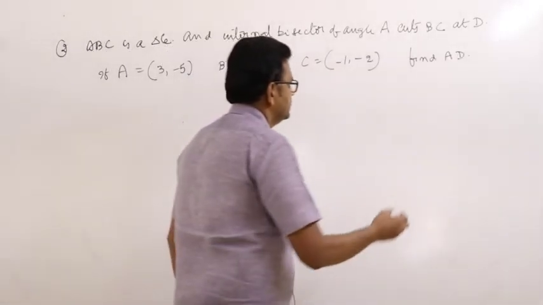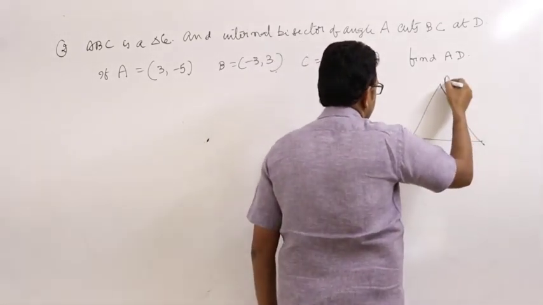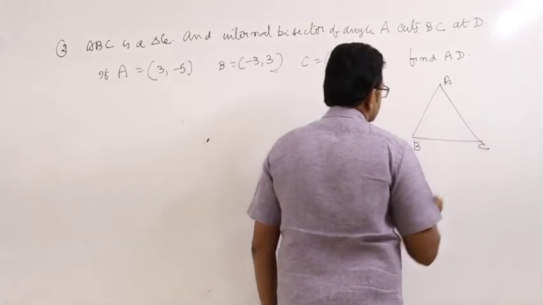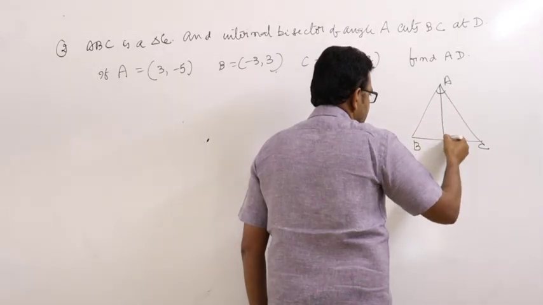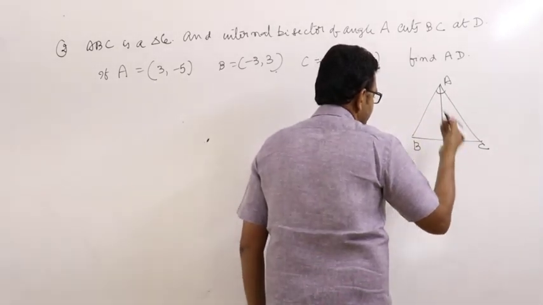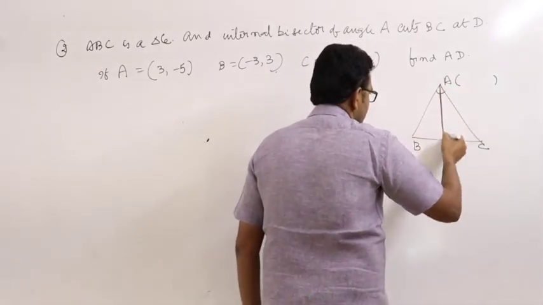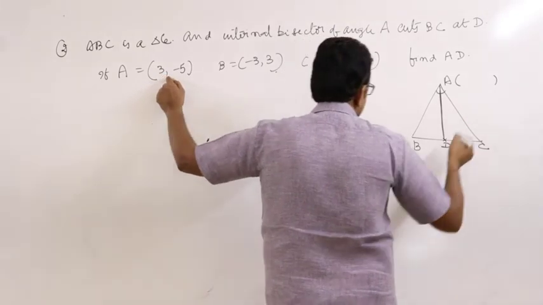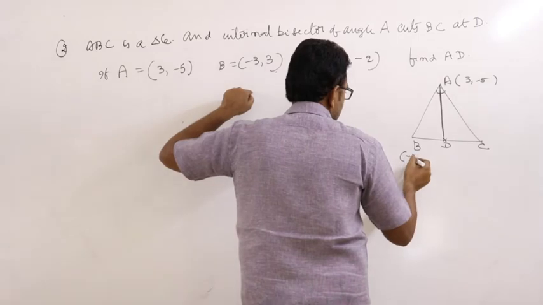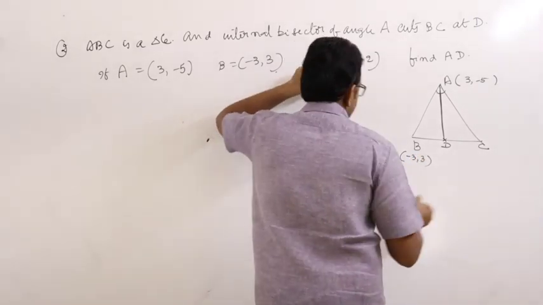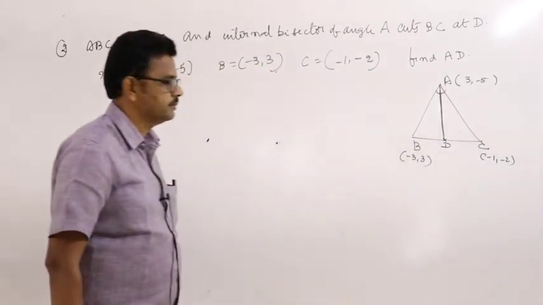ABC is a triangle. The internal angle bisector of A cuts BC at the point D. Then find the length AD, where A coordinates are 3 comma minus 5, B coordinates are minus 3 comma 3 and C coordinates are minus 1 comma minus 2.